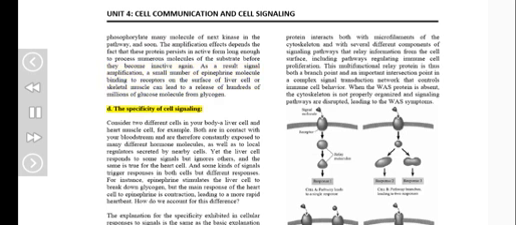D. The specificity of cell signaling. Consider two different cells in your body, a liver cell and a heart muscle cell, for example. Both are in contact with your bloodstream and are therefore constantly exposed to many different hormone molecules, as well as to local regulators secreted by nearby cells. Yet the liver cell responds to some signals but ignores others, and the same is true for the heart cell. And some kinds of signals trigger responses in both cells but different responses. Epinephrine stimulates the liver cell to break down glycogen, but the main response of the heart cell to epinephrine is contraction, leading to a more rapid heartbeat. How do we account for this difference?